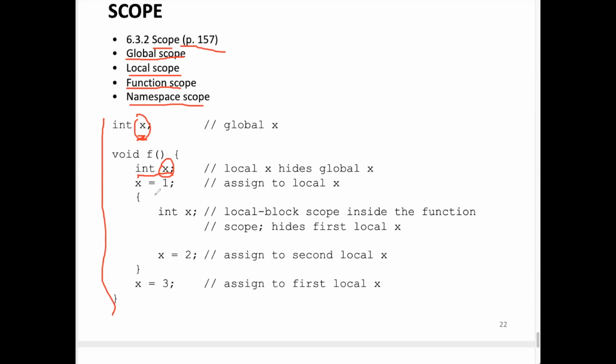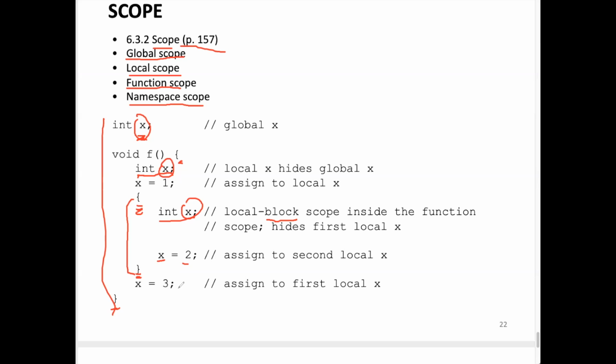Any scope that we define has a pair of curly braces associated with it. There's also another scope inside this function. So you can use these curly braces to basically set up blocks. You can have another variable by the same name as well. This x is not the same as this second x, and definitely not the same as the first x. So when you do x equals 2 at the inner scope level, this is what we call a block. You can have a block inside a function and another block of code. This x refers to this local one. It's not the same as that one.